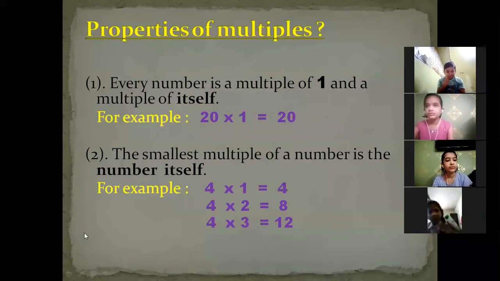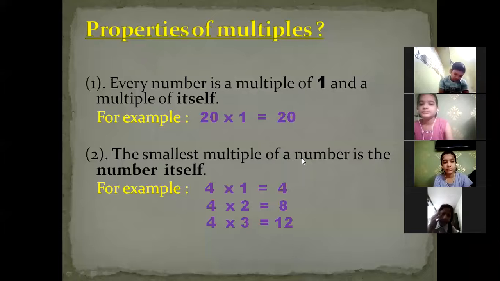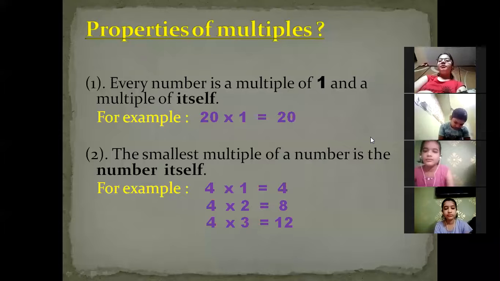So we can write any number in this form. As we multiply any number by 1, your answer will always be the number itself. Is it clear? So that's why we can say this. Give me a second. Ma'am is going to show you how we are going to discuss it.